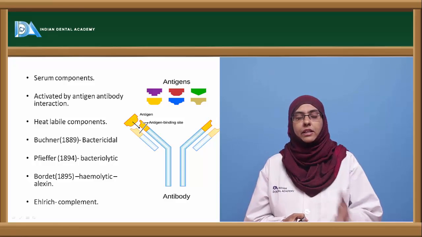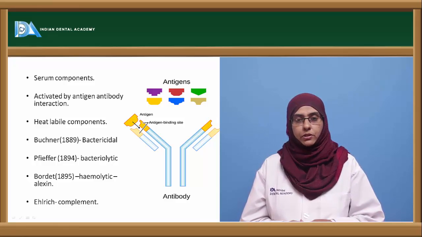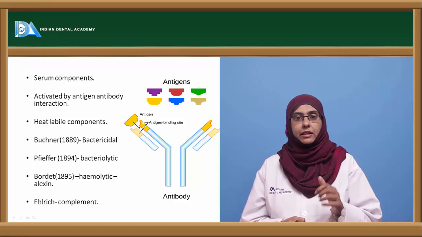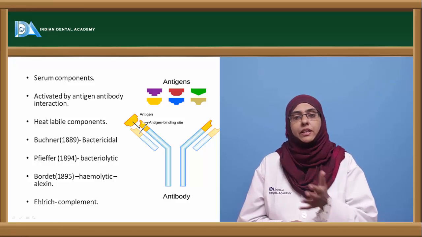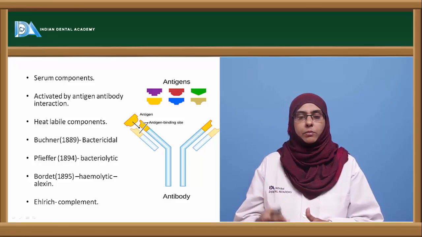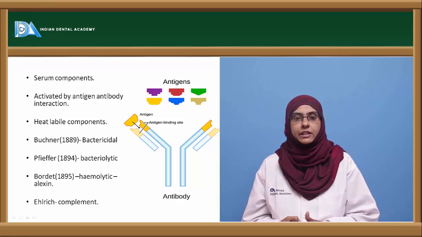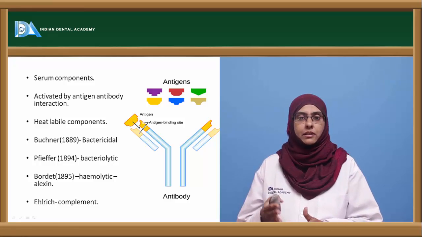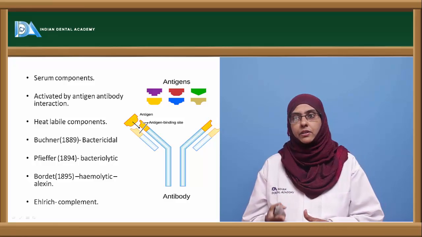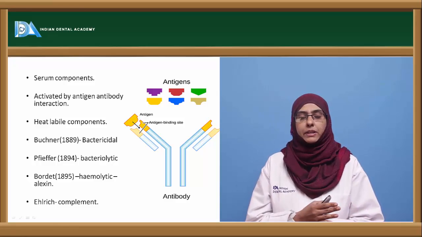Before that, they circulate in inactive forms, and these proteins are usually heat labile components. Initially it was thought that there is a certain component in the serum that is heat labile in nature, and that the bacteriolytic activity is lost when these components are inactivated. Studies were carried out on this component by different scientists. It was Buchner who proposed that the bactericidal activity present in the normal serum is due to components that are heat labile in nature, and it was Pfeiffer who proposed the concept of bacteriolytic activity, again with the same components present in the normal serum.